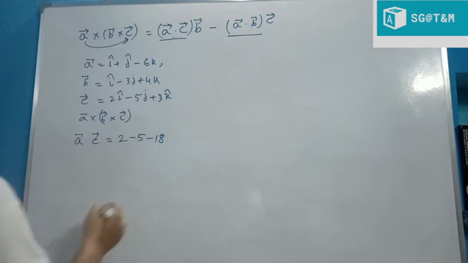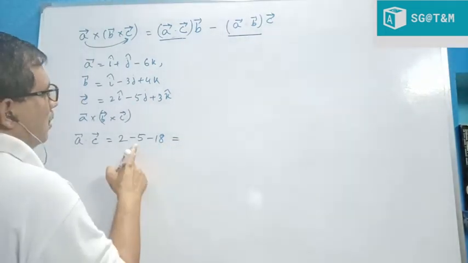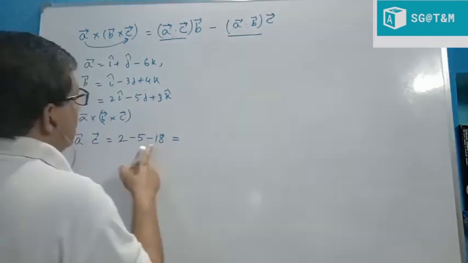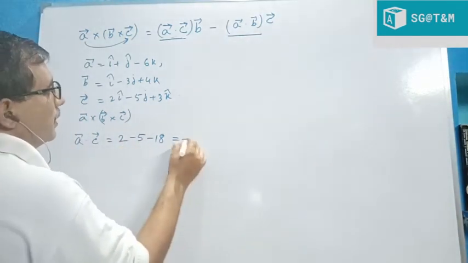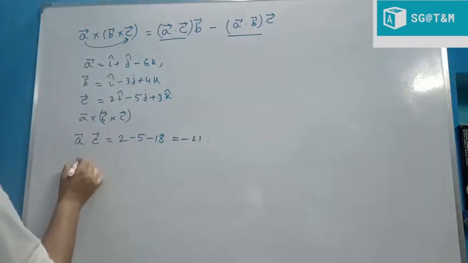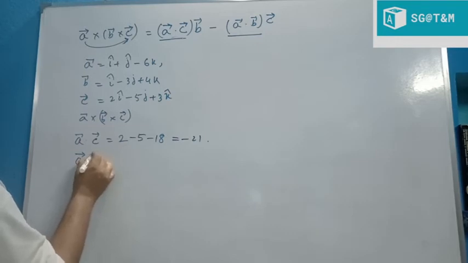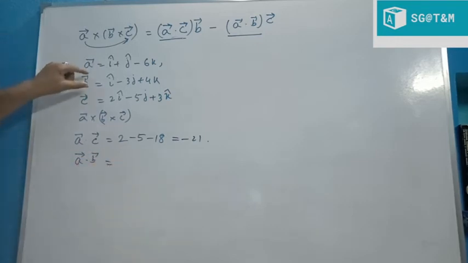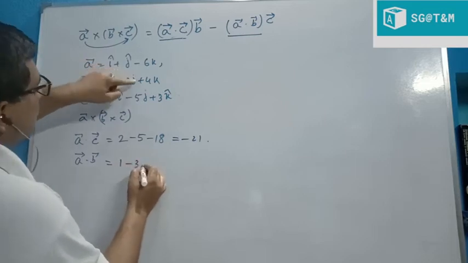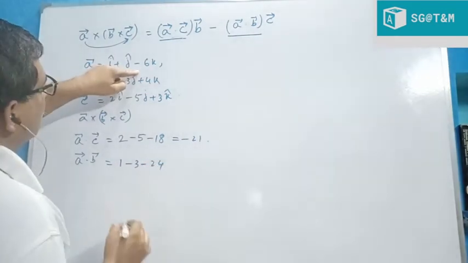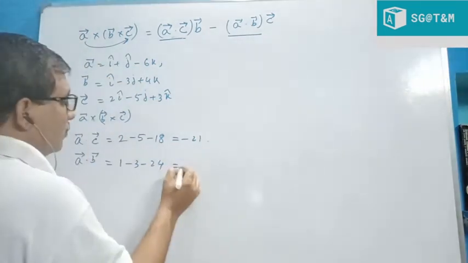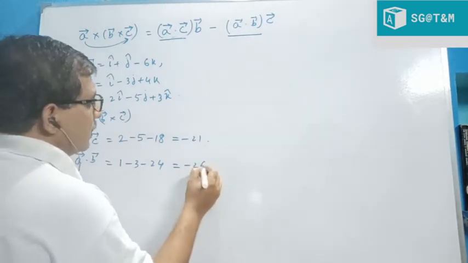So we get 2 minus 5 minus 18, that means minus 21. And second, A dot B is how much? 1 into 1, that means 1, minus 3, and this is minus 24. So that is equal to minus 26.